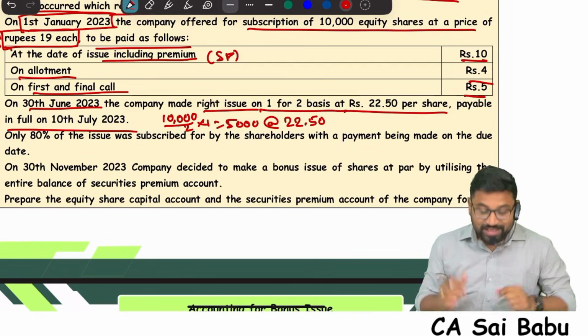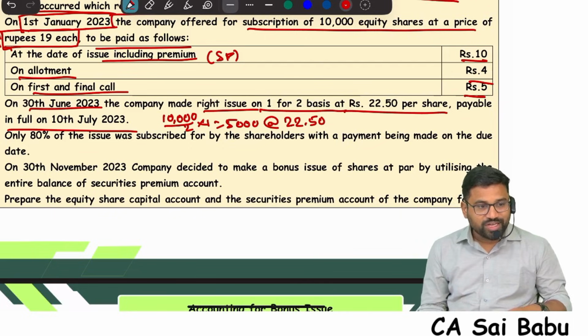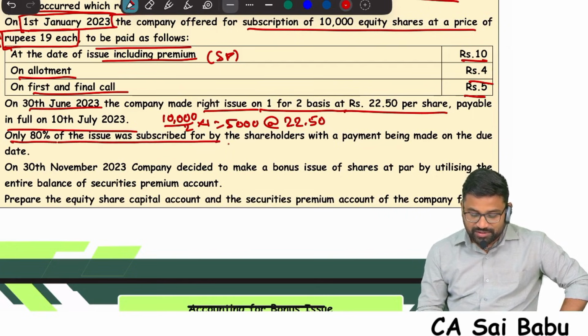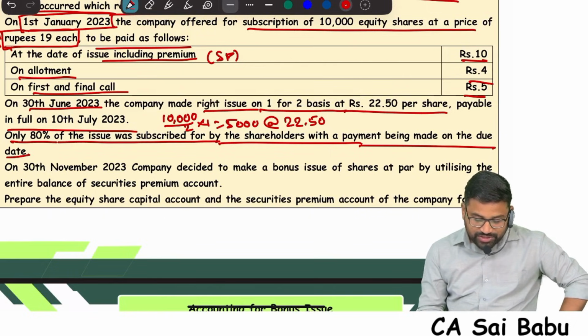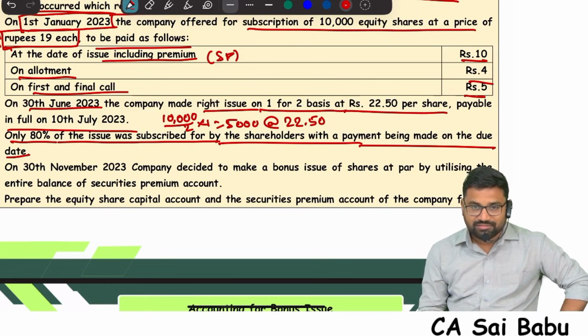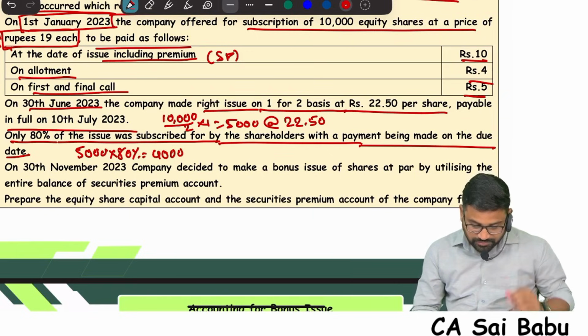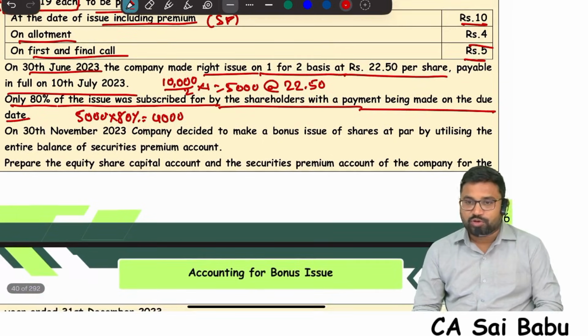See, okay. But this point is very important. Next line, they said only 80% of the issue was subscribed by the shareholders, with the payment being made on the due date. Sir, actually we want to give right shares, every 2 shares 1 share. That means 5,000. But they subscribed how much? 80% only. So 80% means 4,000. So right shares subscribed are 4,000, sir.